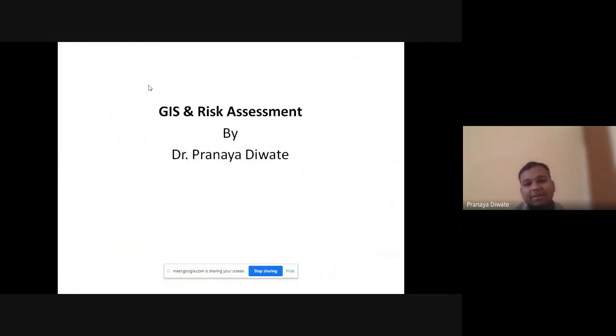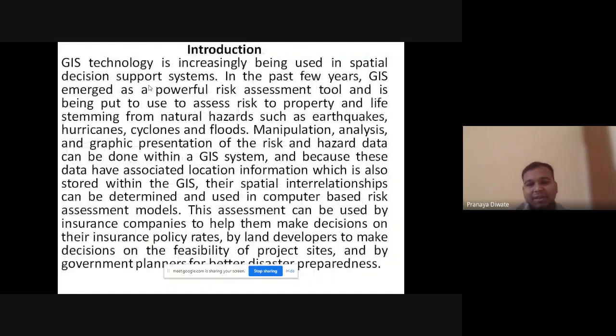As you know, GIS technology is increasingly used as a spatial decision support system. In the past few years, GIS has emerged as a very powerful tool for risk assessment from natural hazards such as earthquake, hurricane, cyclone, and flood. Manipulation, analysis, and graphic presentation of risk and hazard data can be done within a GIS. Because this data has associated location information which is also stored within the GIS, their spatial interrelationship can be determined and used in a computer-based risk assessment model.